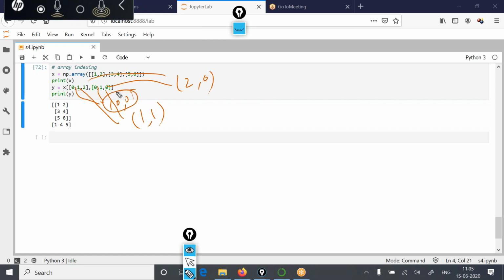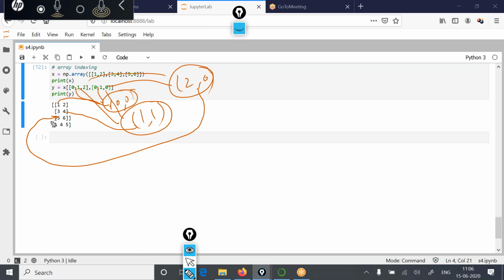So you can see at 0, 0 this value is stored, 1, at 1, 1 this value is stored, 4, and at 2, 0 this value is stored. So these values are displayed in the output. This is 1, this is 4, and this is 5. So I hope this is clear.